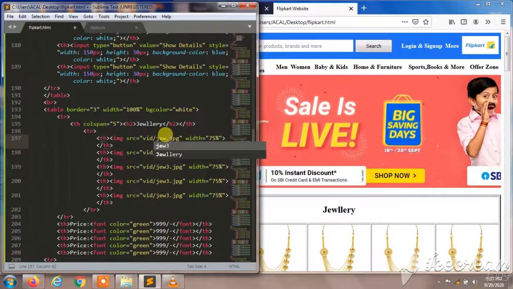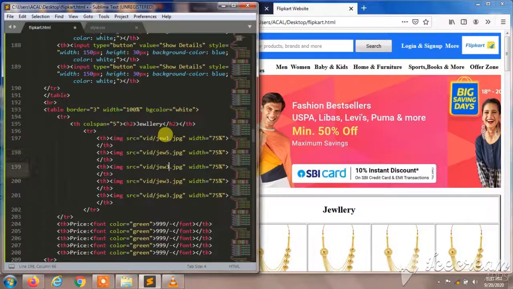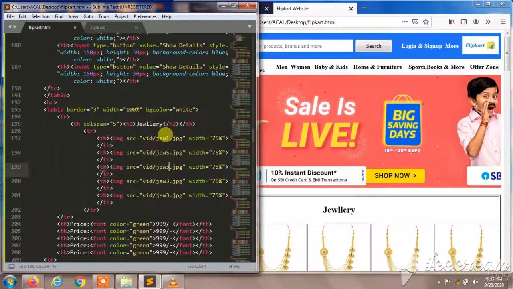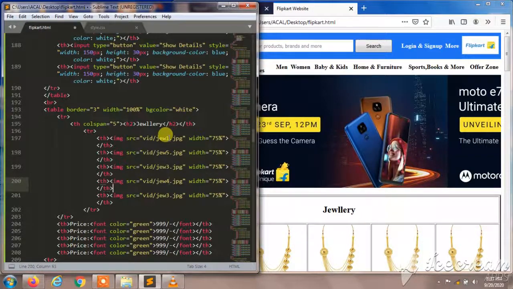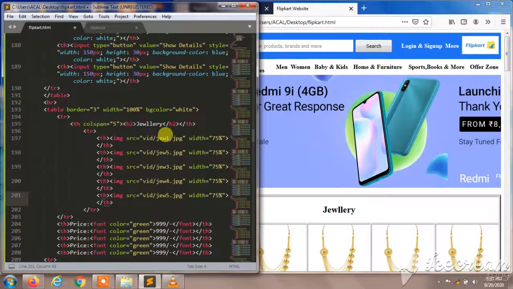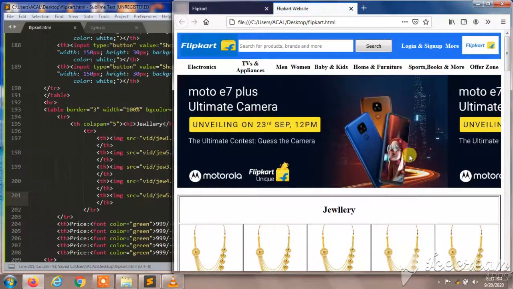I'll change the images of jewelries to all my images over here. I'll change this all. I don't have that much time to change all the pictures, so please kindly change your images, your pictures in your web page.